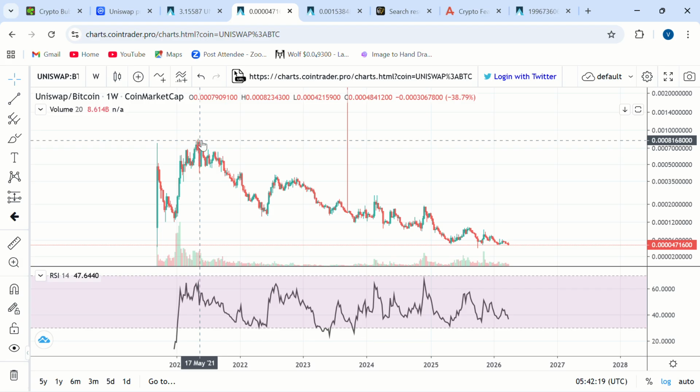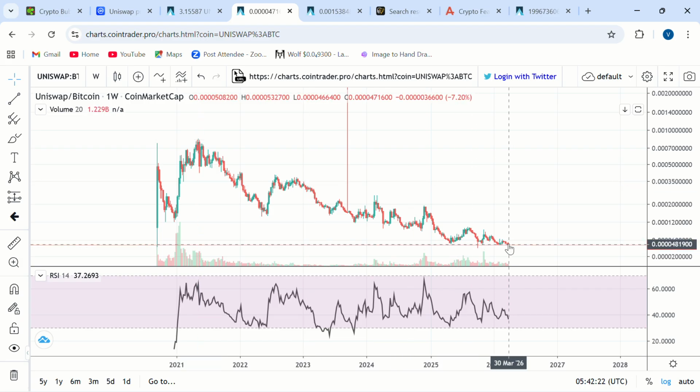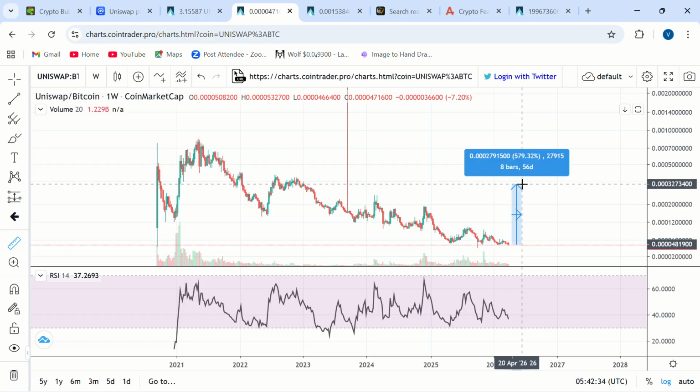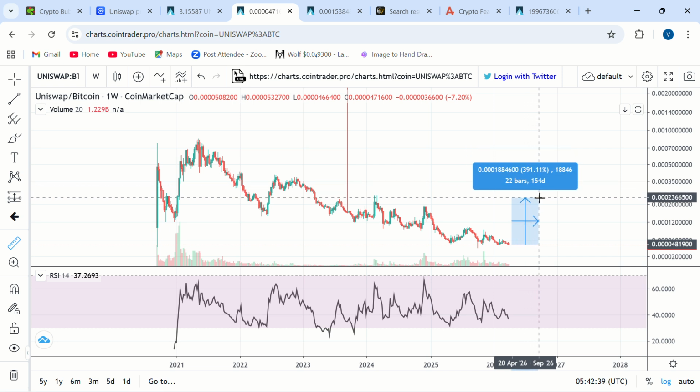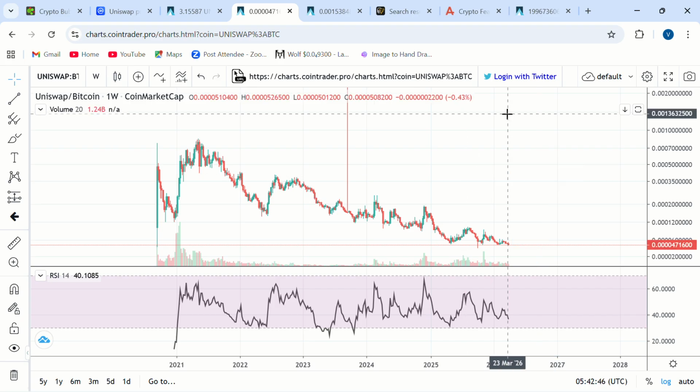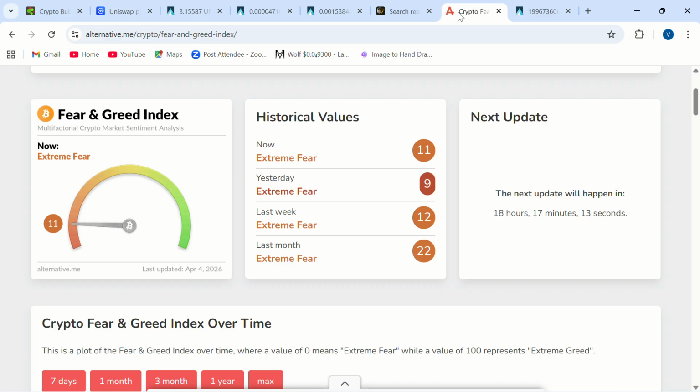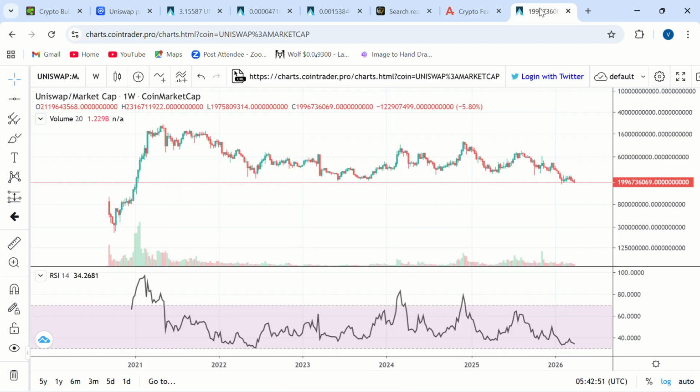Uniswap has gradually dumped to Goblin Town against Bitcoin, finally finding the low. Hopefully, when the market gets bullish, we're going to see that big, big pump to the upside. There's a lot of bullish divergence on Uniswap's chart against Bitcoin and against Ethereum. I'll be expecting Uniswap to pull off a big, big counter-trend rally to the upside. Maybe not to new all-time highs, but a 300, a 400, a 500% pump to the upside is always around the corner. You have to be ready. You have to buy low so that you can sell high. And even though extreme fear is gripping the market, at some point in the future, we'll see extreme greed return back to the market.